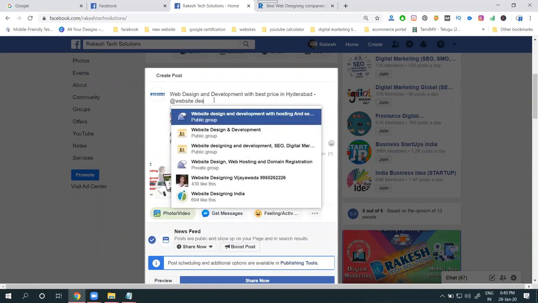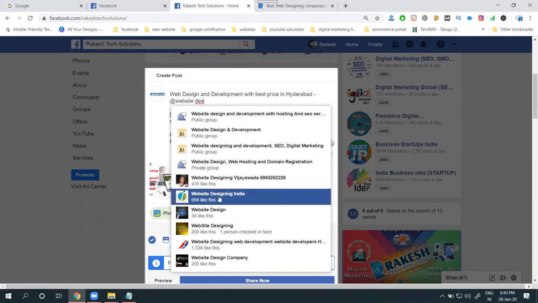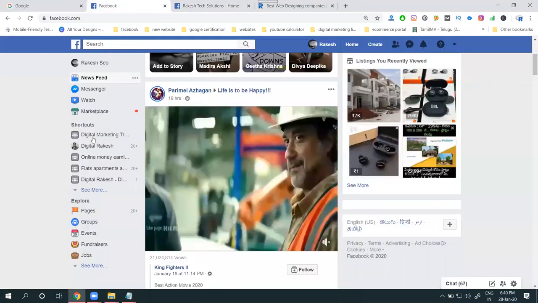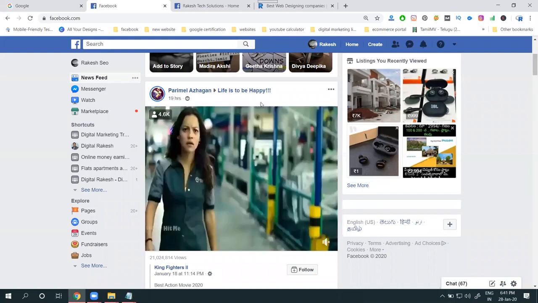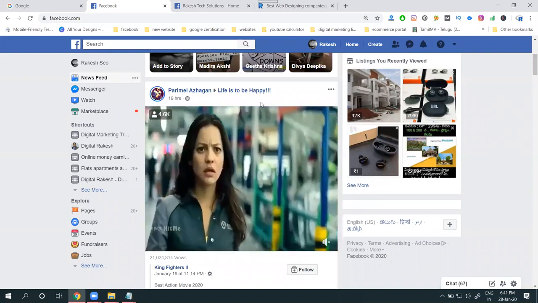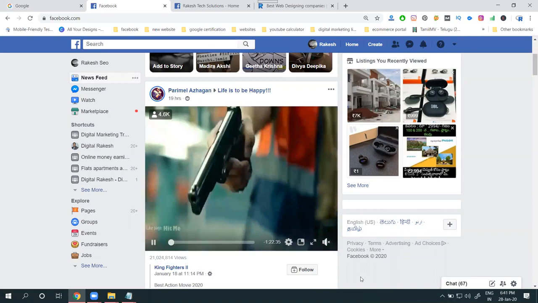Which page is showing for particular pages? Every page we have has to show here.